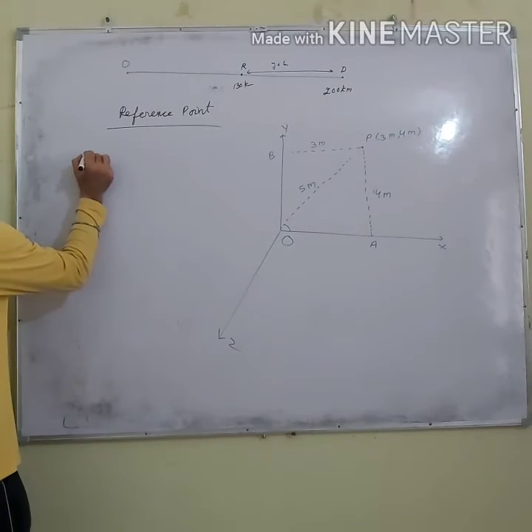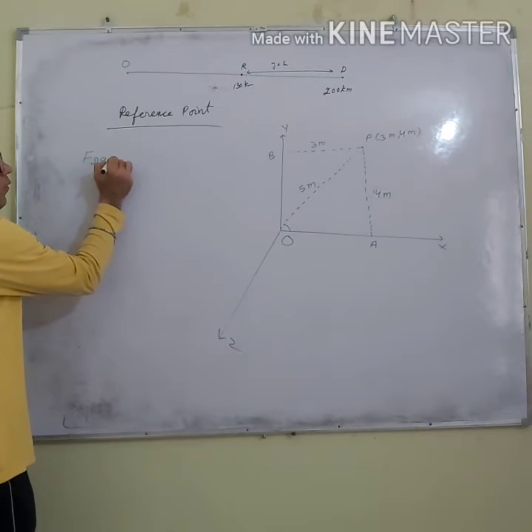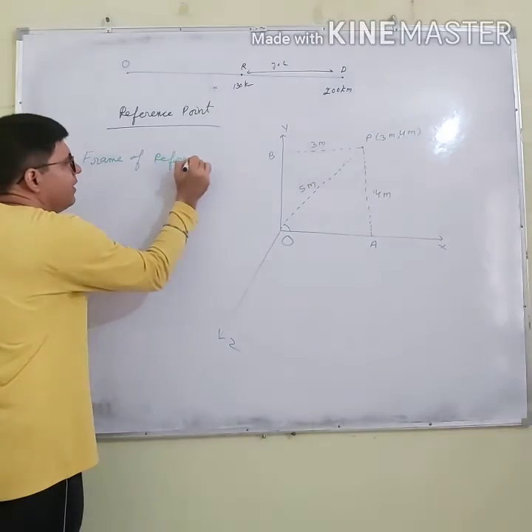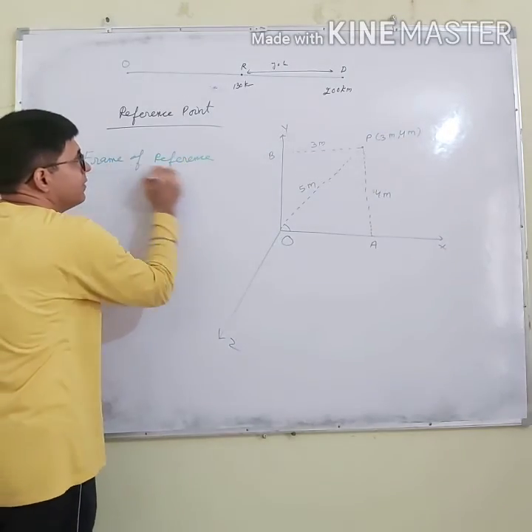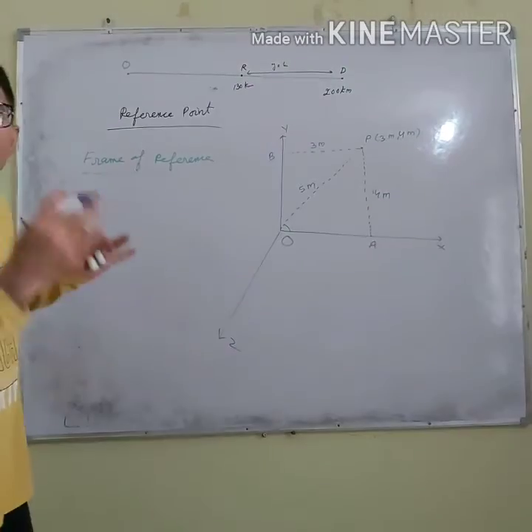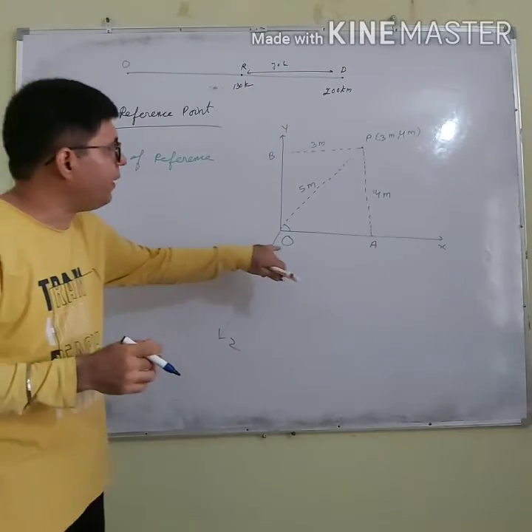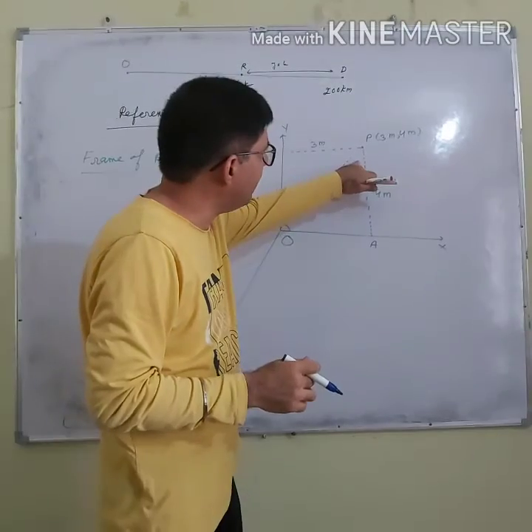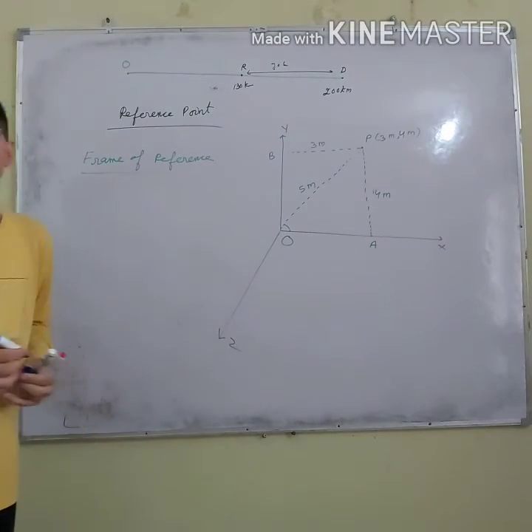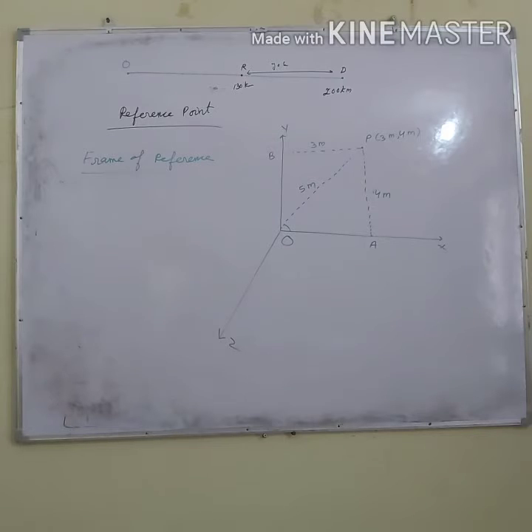And there is a term, frame of reference. What is the meaning of the term frame of reference? Listen, this x-axis, y-axis and z-axis, the set of axes with respect to which we measure the position of an object, is called the frame of reference.